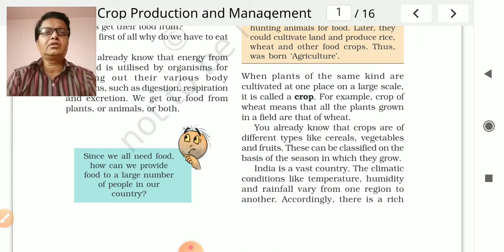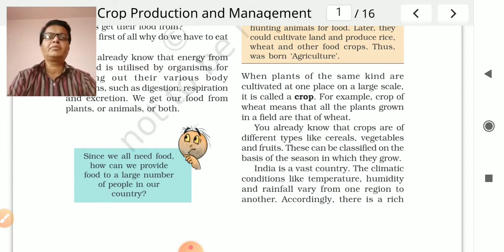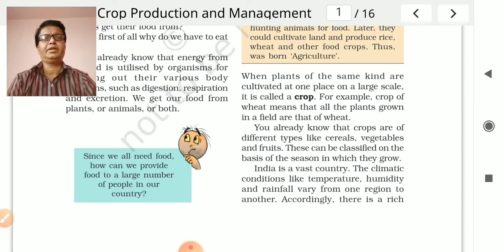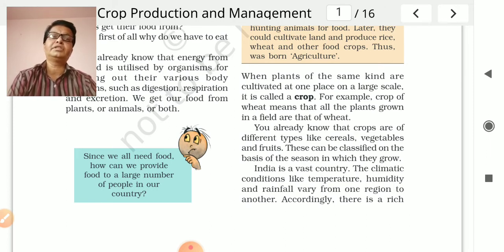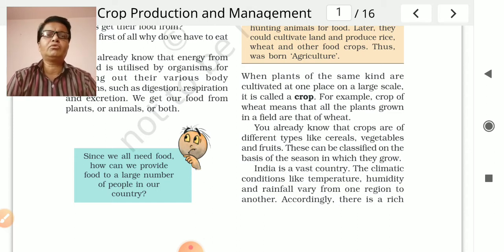You already know that there are different types of crops, like cereals, for example wheat, maize, jowar, etc. Then vegetables and fruits also. These can be classified on the basis of the season in which they grow. When taken on the basis of season, they are classified into two patterns: one is the Rabi crops and the other is Kharif. We will discuss later.